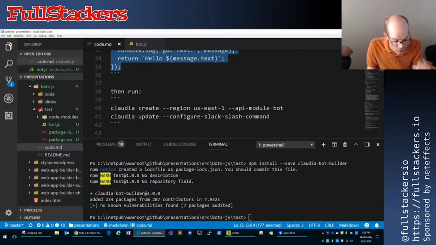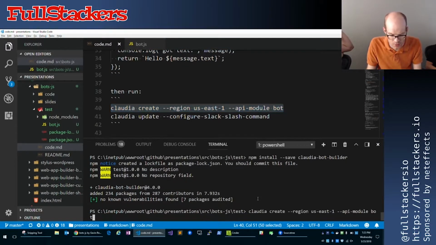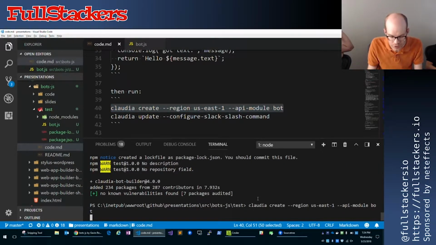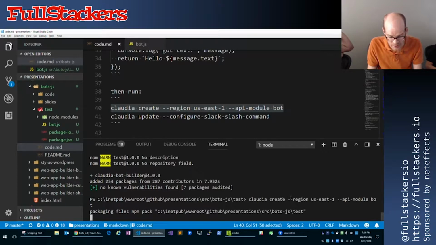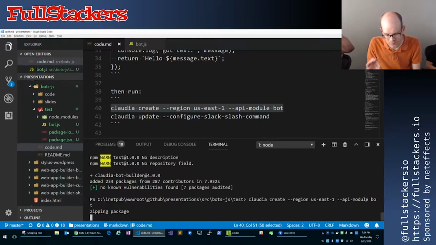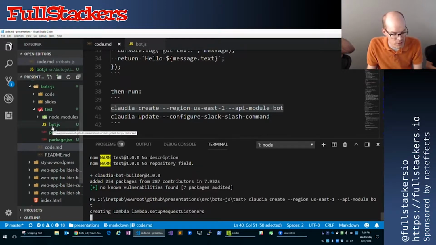So now we're going to utilize that global CLI that I was talking about earlier. The first time you ever do this is you just do claudia create. So I'll run that. You can see that I've got a few switches on there. The first one is the region, right? So if you're familiar with AWS, you know there's different regions. You can deploy your code to different regions, and so that's how you set that. And then the --api-module, that's how you say which JavaScript file is going to be the root of your project. So I passed just the word bot because I created bot.js here.